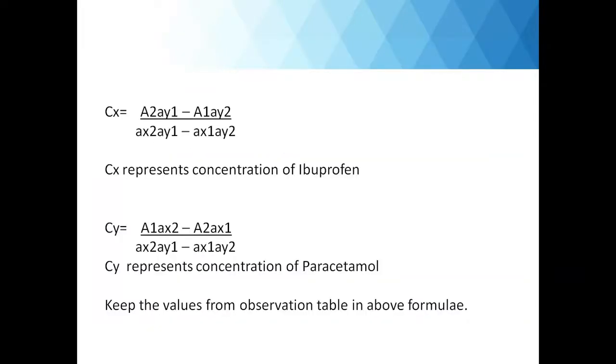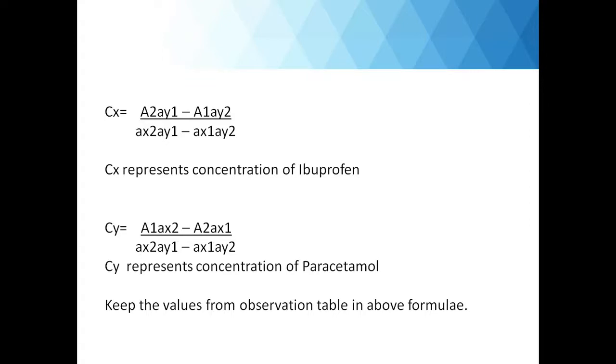So we have already seen in the principle how to construct the equation. The final equation was Cx is equal to A2 AY1 minus A1 AY2 divided by AX2 AY1 minus AX1 AY2. So this represents the concentration of ibuprofen. X represents the concentration of ibuprofen and Y represents the concentration of paracetamol.